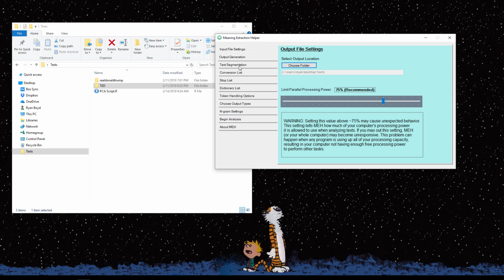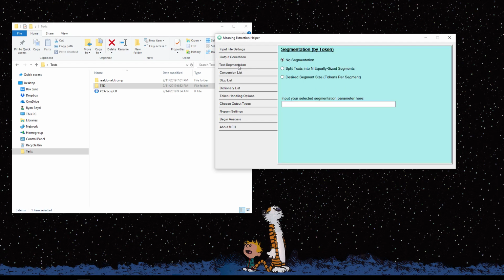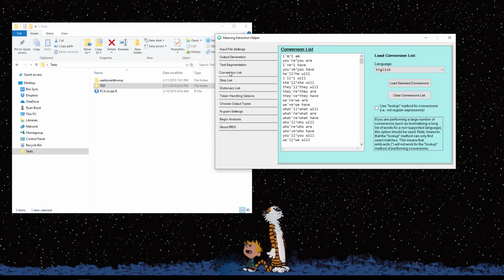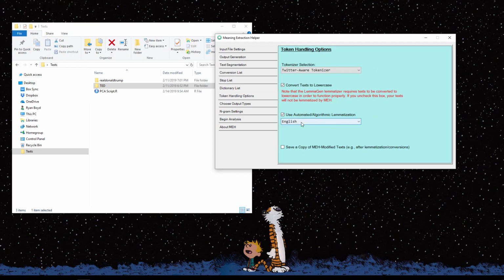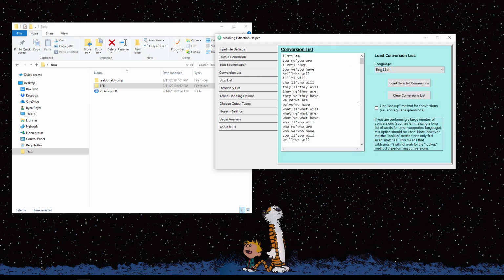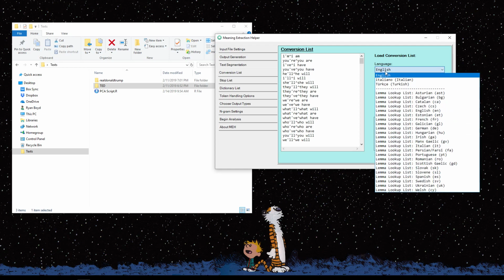By default, the Mean Extraction Helper is set up to work with English texts. So we're going to go through some of these tabs and just make sure that we're changing things to the right settings for the language that we're working with. The conversions list by default is English. Now for any type of language that is not handled by the lemmatizer under token handling options, there are ways that we can use this conversion list to do the lemmatization for us.